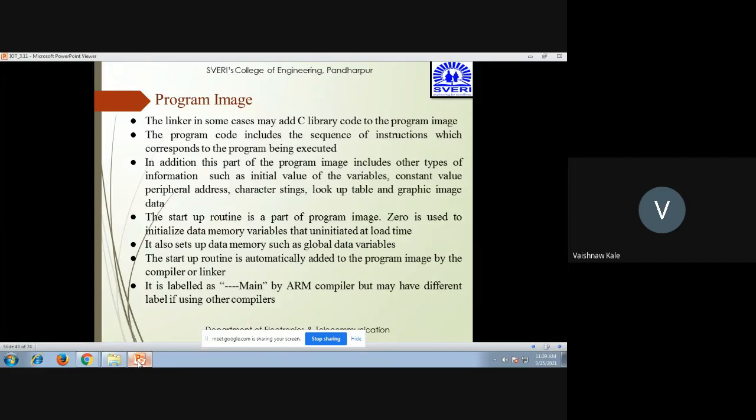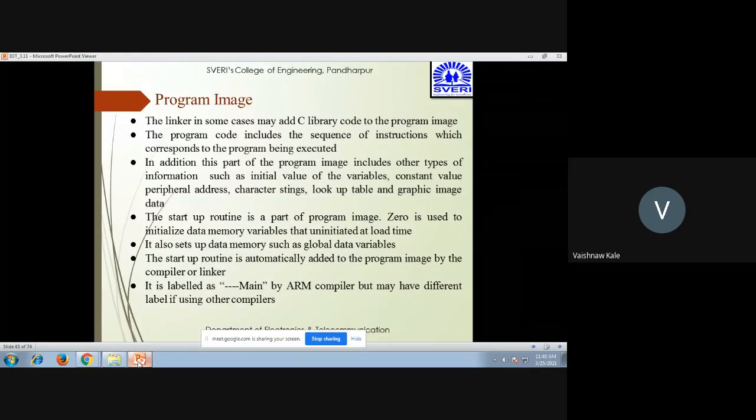The program image includes other types of information such as initial values of variables, constant values of peripheral addresses, character strings, lookup tables, and graphic image data. Then the startup routine is also a part of the program image. It is used to initialize the data memory variables that are initiated at load time. It also sets up the data memory such as global data variables. The startup routine is automatically added to the program image by the compiler or linker.